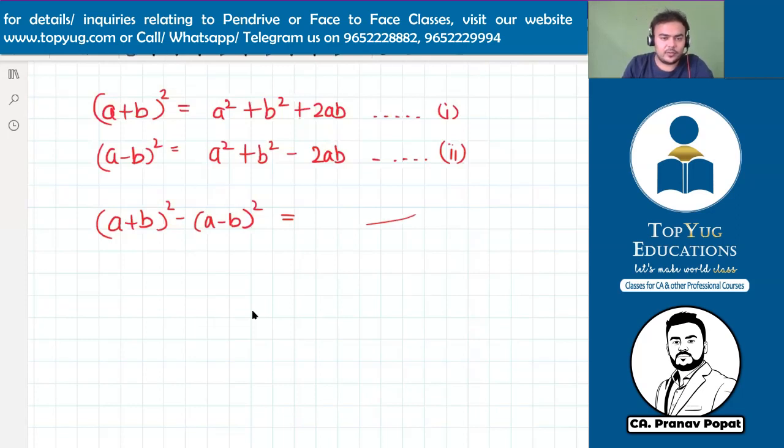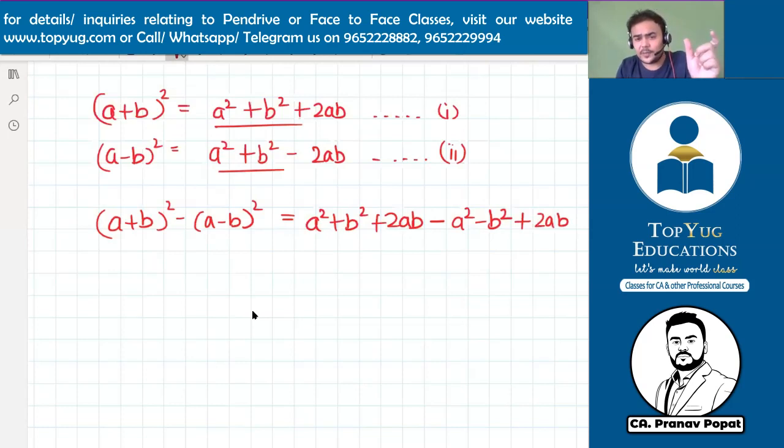Okay, so what is happening here? Sir, if you subtract equation 2 from equation 1, so (a plus b) whole square minus (a minus b) whole square, the RHS will also get subtracted. So it will become a square plus b square plus 2ab minus a square minus b square and minus minus plus 2ab. You all understand this, right? If you subtract any term, it's like a bracket. Let me not open the bracket. This was like that. Okay.